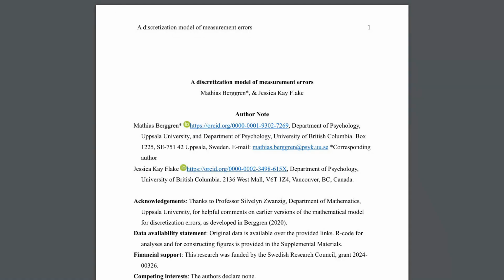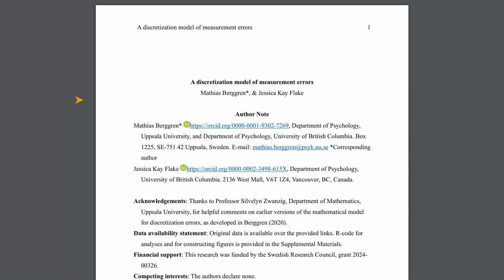Ever wonder why sometimes things that should be different get measured as the same, or why measurement errors aren't always about things being scattered all over the place? This new paper dives into a less talked about type of measurement error. And it helps us understand a lot of situations where information gets lost or squeezed together.